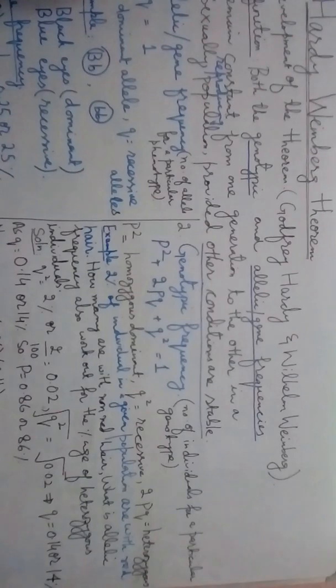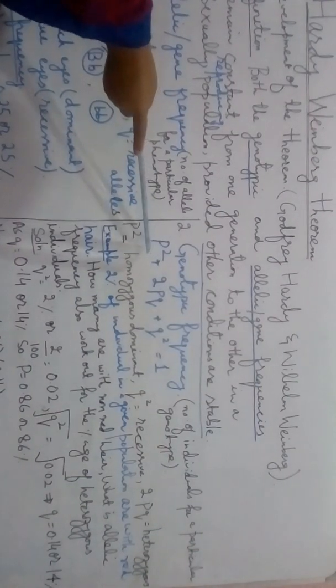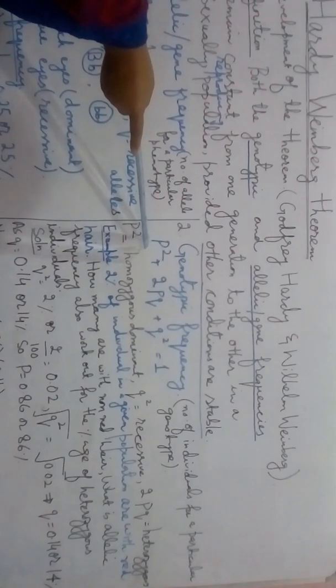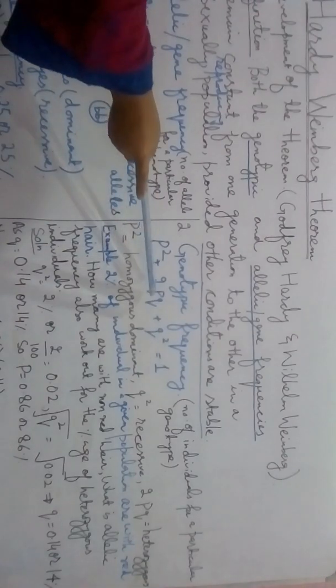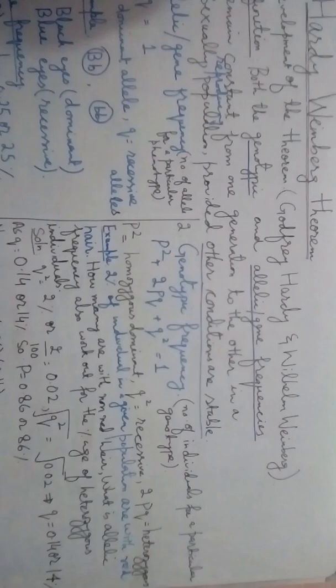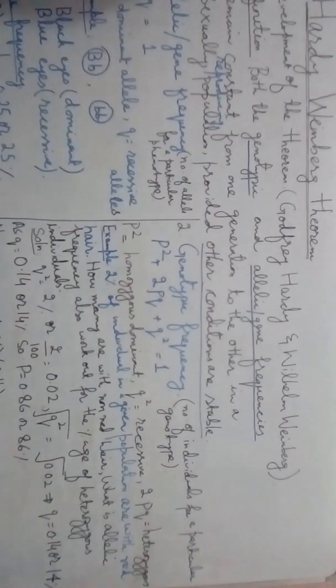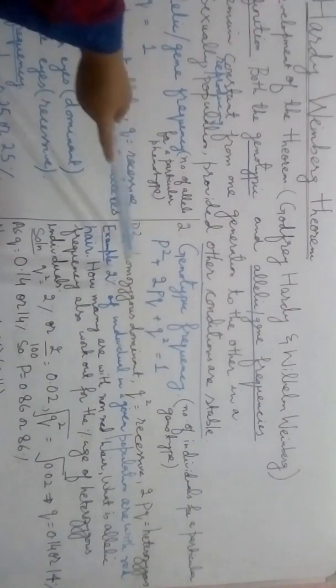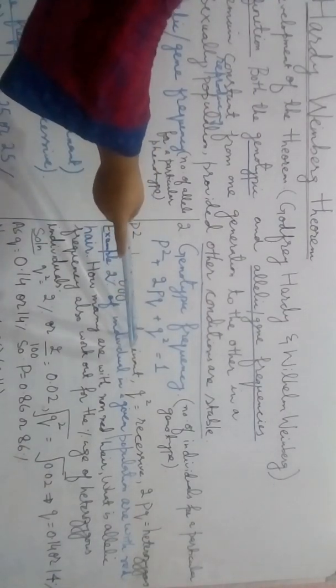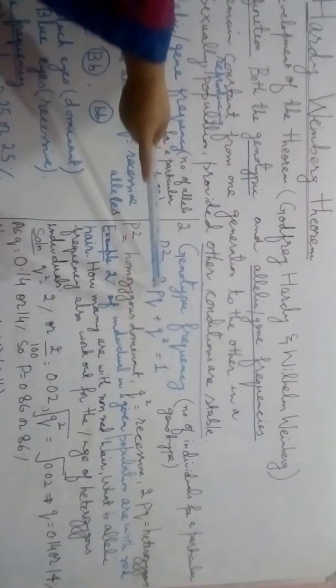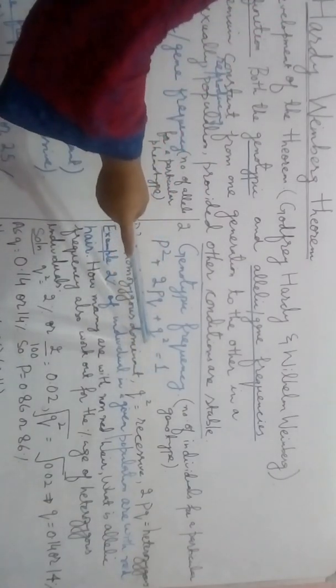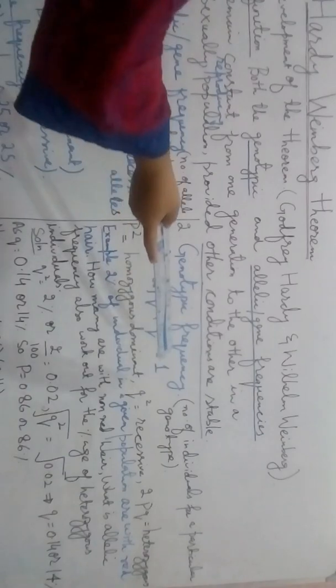That is genotypic frequency, and it can be calculated or explained with the help of the equation p² + 2pq + q² = 1. You can see that is the simple binomial expansion of the previous equation p + q = 1, where p² shows homozygous dominant individuals, q² shows recessive individuals, and 2pq is for heterozygous individuals.